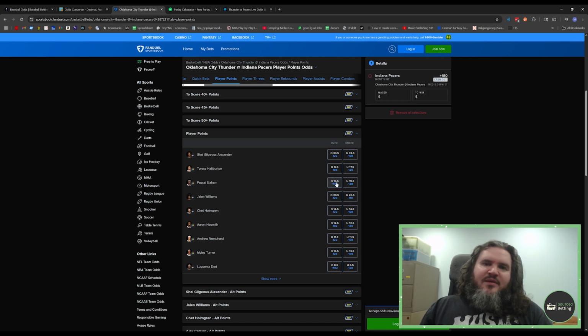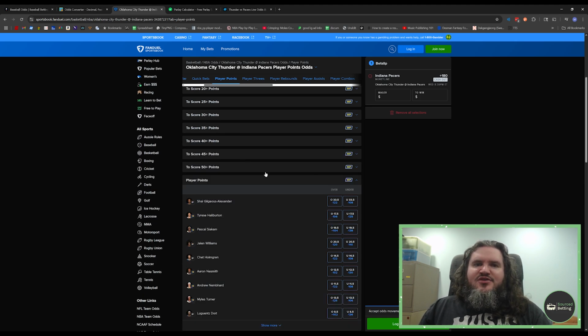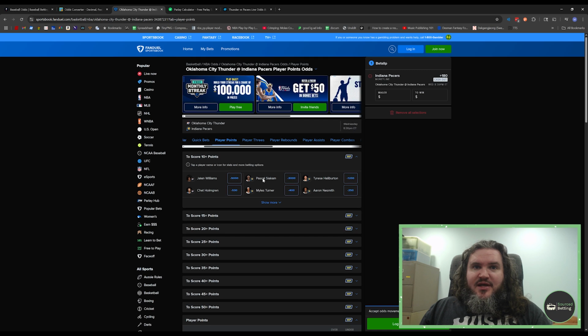So one interesting thing about same game parlays is that since they have this correlation baked into the odds they're giving you, they essentially are hiding what they're doing in the background when they add this correlation and they add vig. So what sportsbooks do is they add extra vig for each leg of a same game parlay you add. The easiest way to notice this is by adding something with super short odds into your same game parlay.